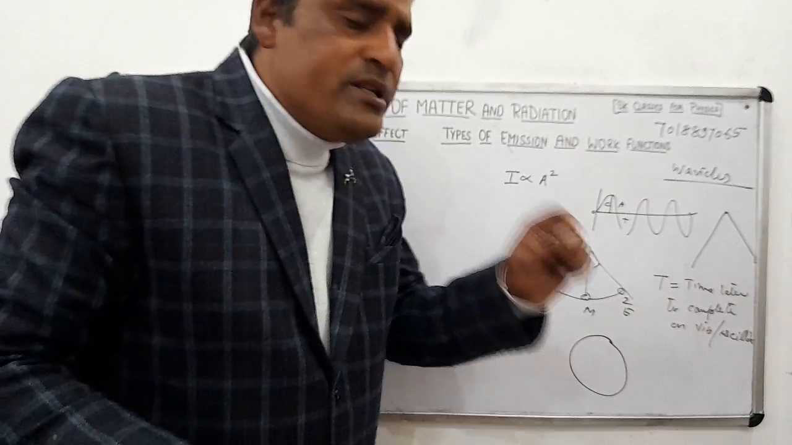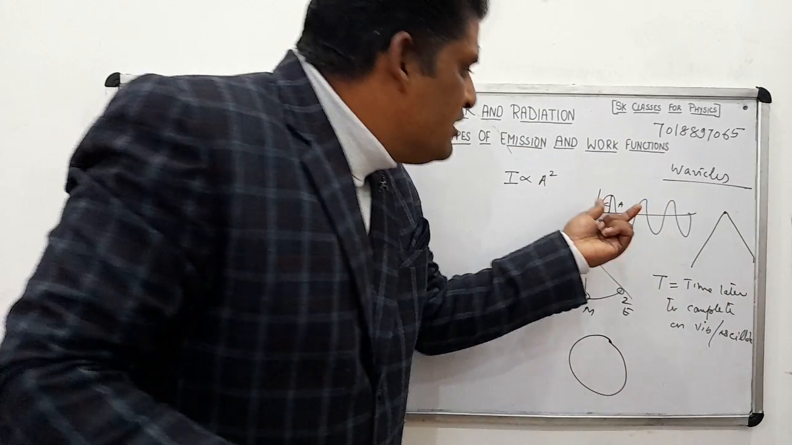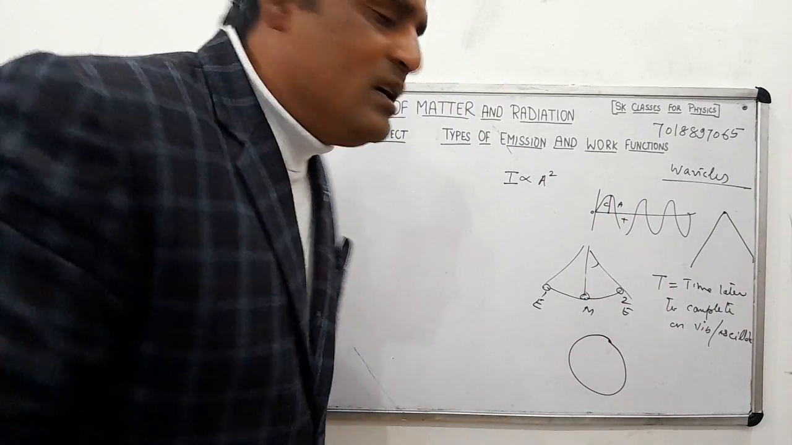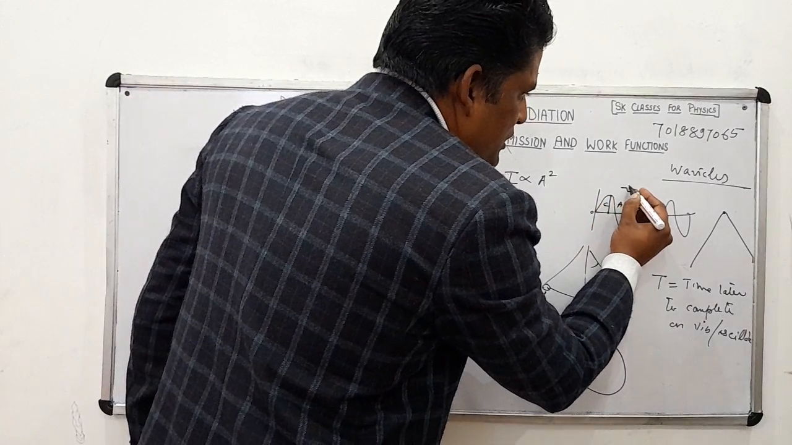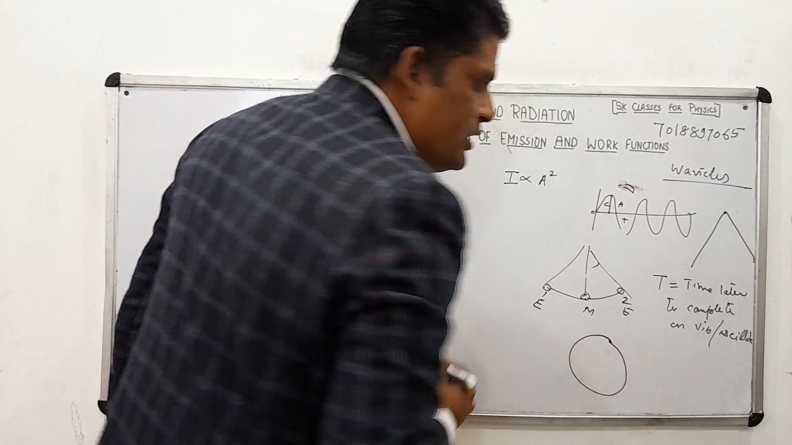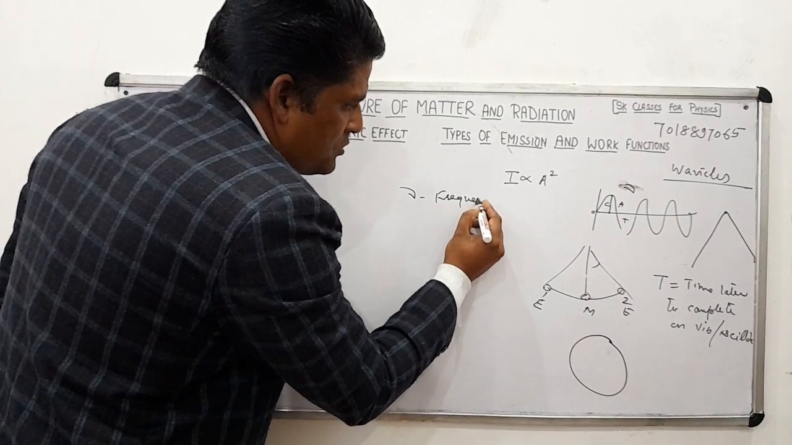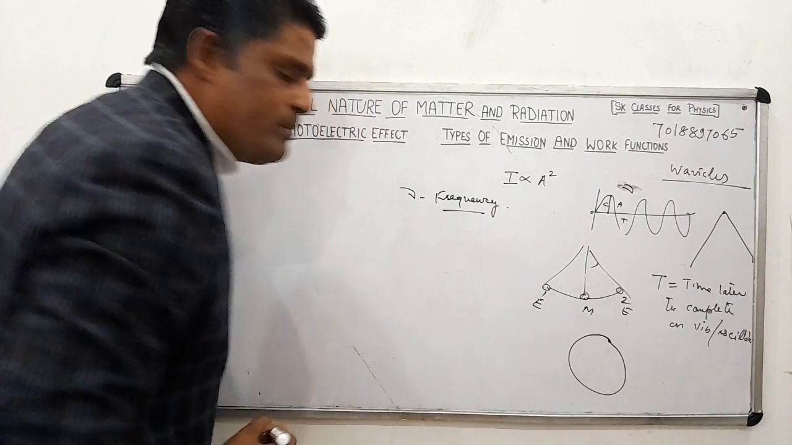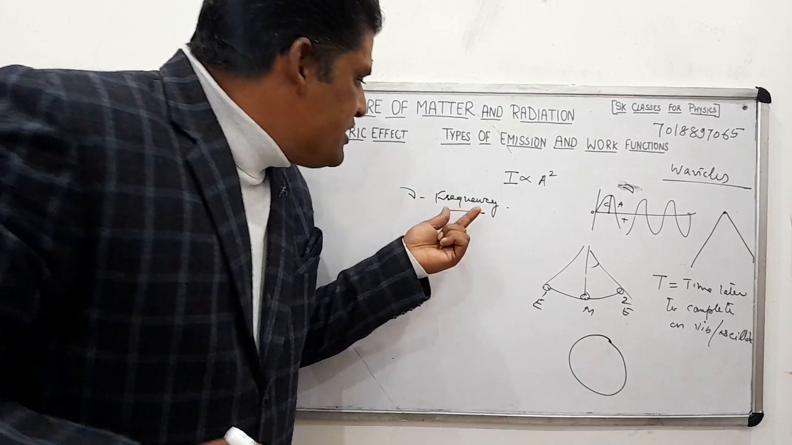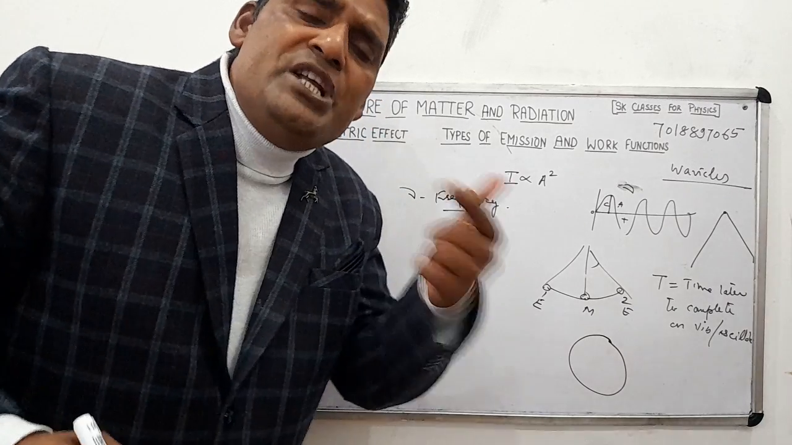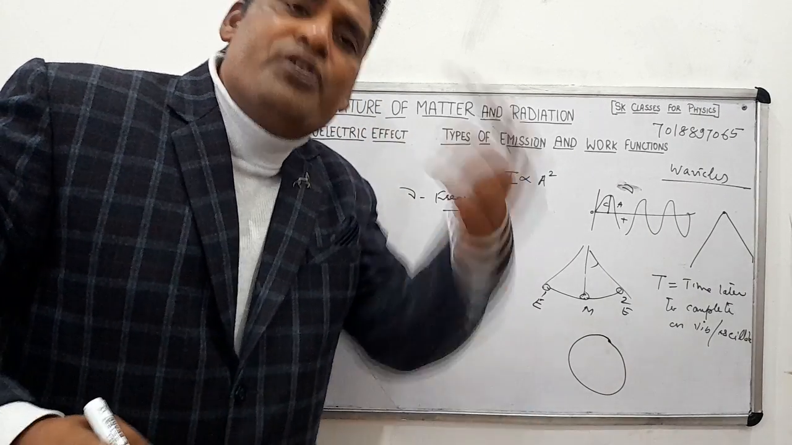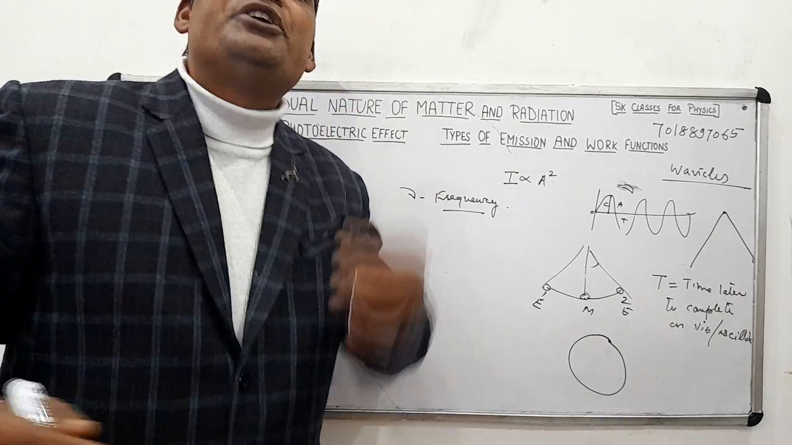Now, there is another term related with this wave, that is the frequency. Frequency is denoted with nu. Nu is called the frequency. See, what is the frequency? The number of oscillations, vibrations, rotations, revolutions completed in 1 second is called frequency.